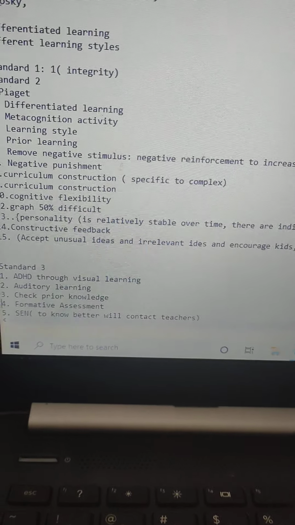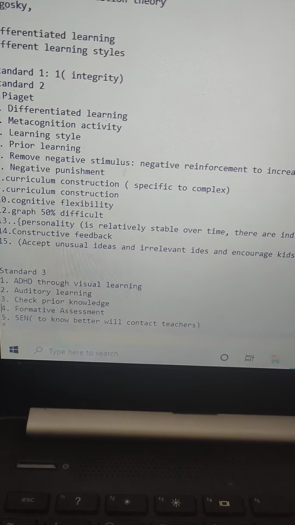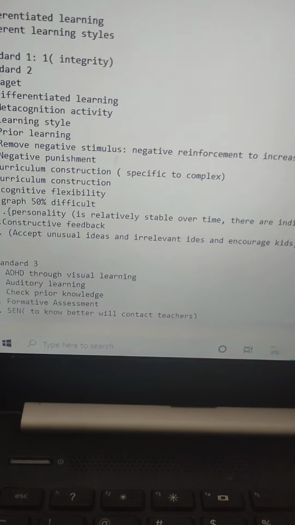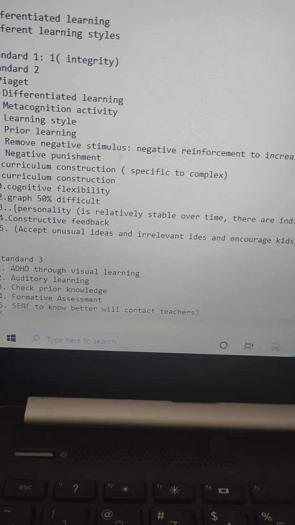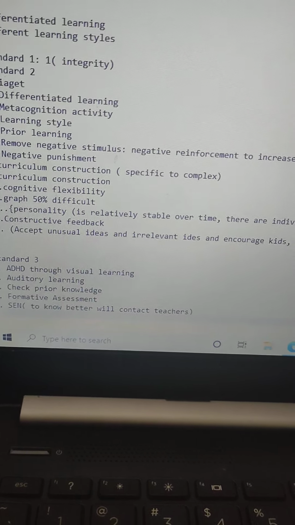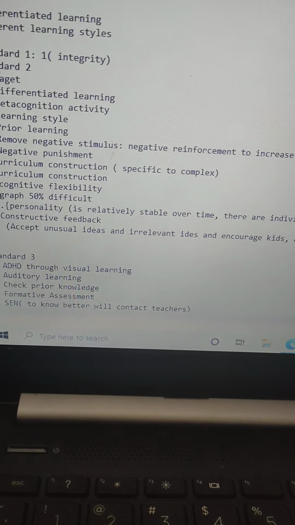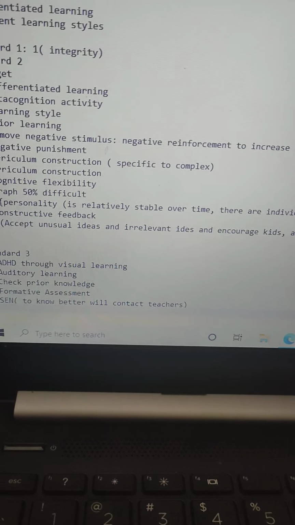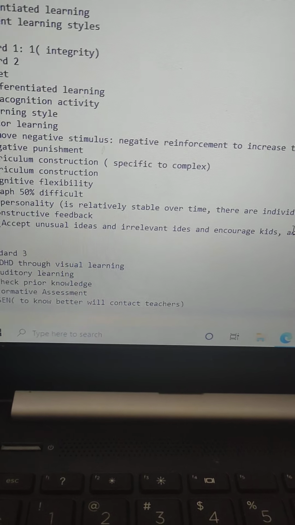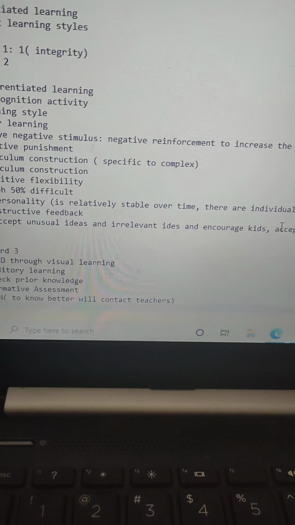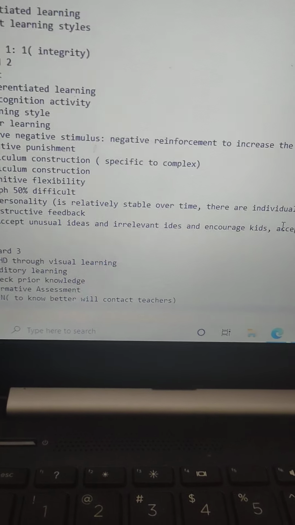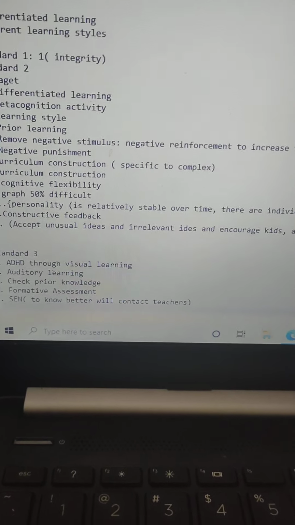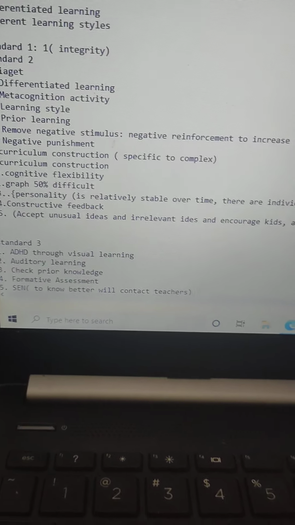Alright. Then there was a question related to negative punishment. Now, there was one question related to curriculum construction: how should this be? Is it easy to hard, difficult to complex? There were a few questions to confuse us, and this I remember. There was one more option, complex to easy, that means easy to difficult. So our curriculum construction should always be easy to difficult.